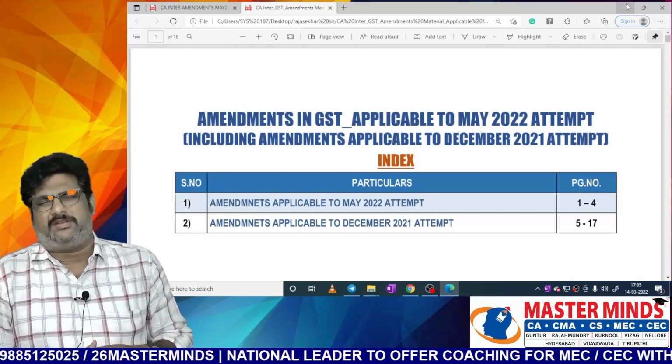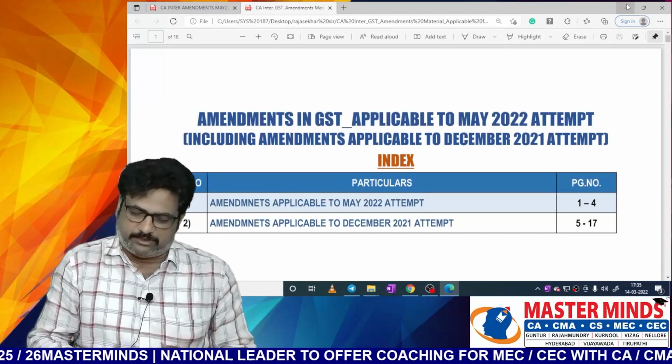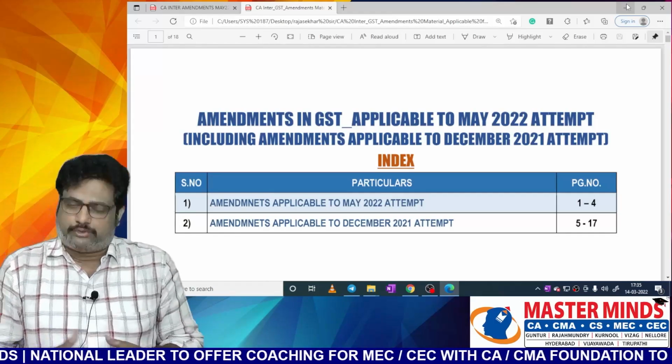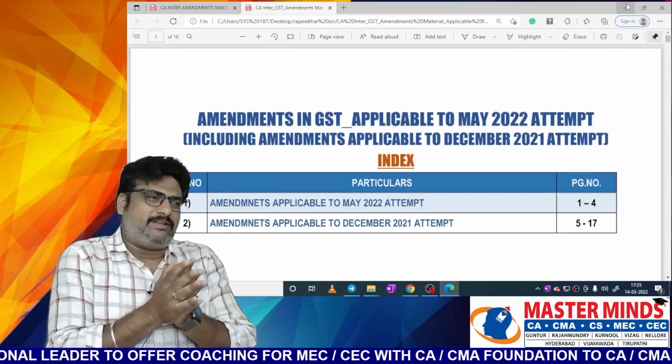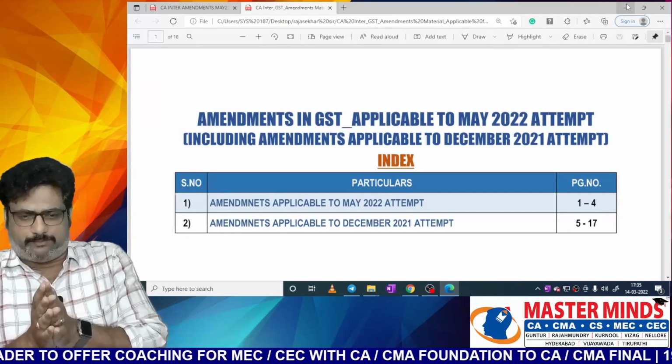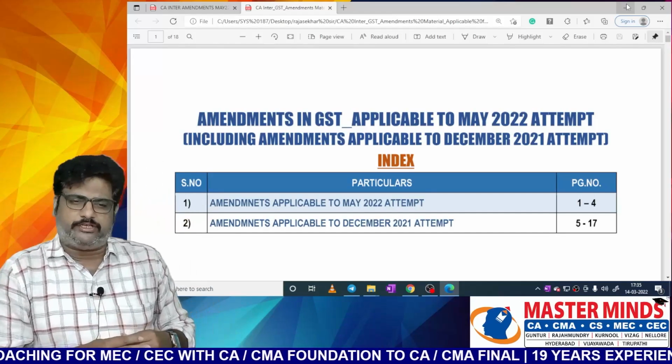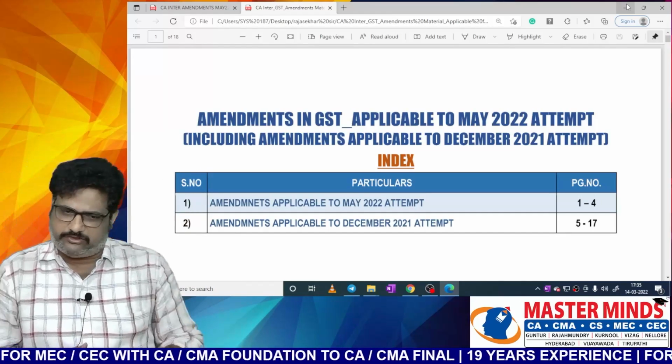Generally the exams may happen in the month of November, but previously it happened in the month of December. That's why. So if any students are using the updated material, referring to the May 2022 amendments is sufficient.